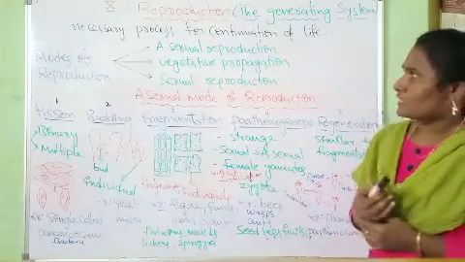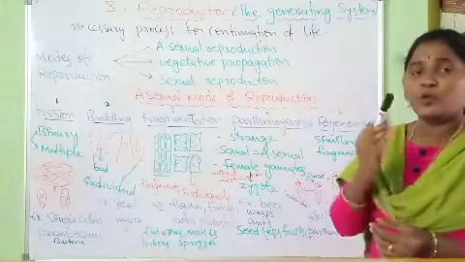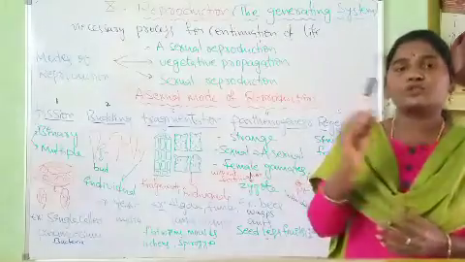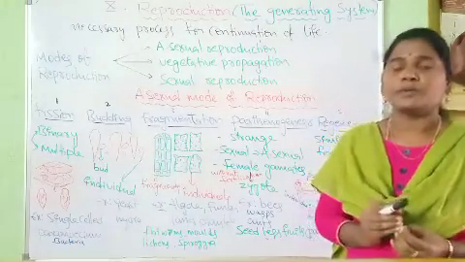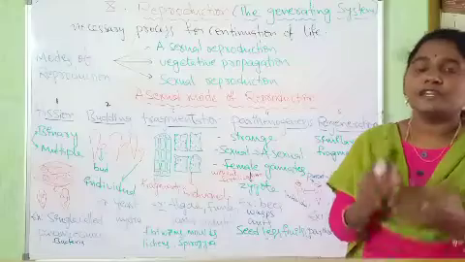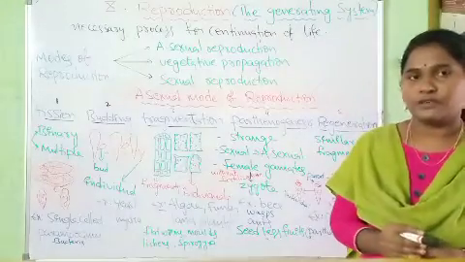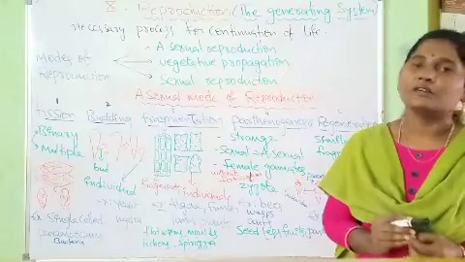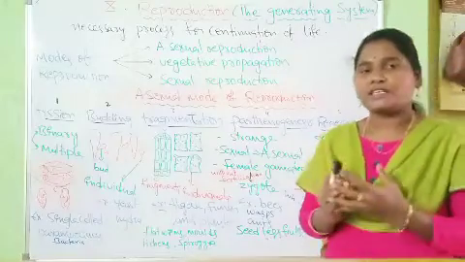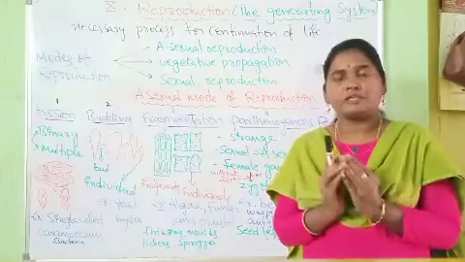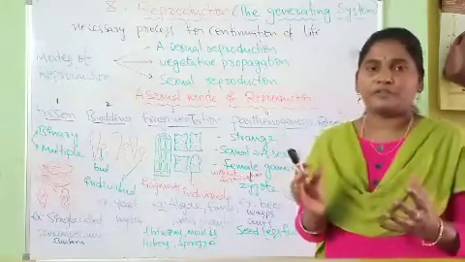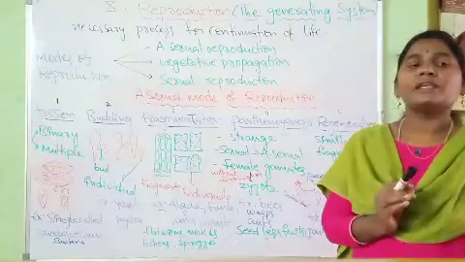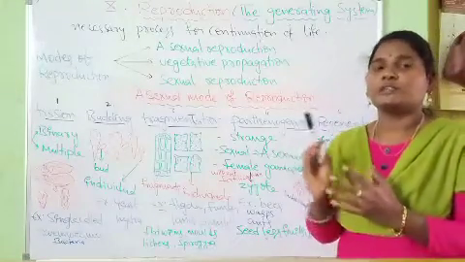The time required for reproduction also varies from organism to organism. For example, you are all very aware of curd formation. The lactobacillus bacteria are responsible for curd formation. When we add a teaspoonful of curd into a small cup of warm milk, after some hours the warm milk converts into curd.